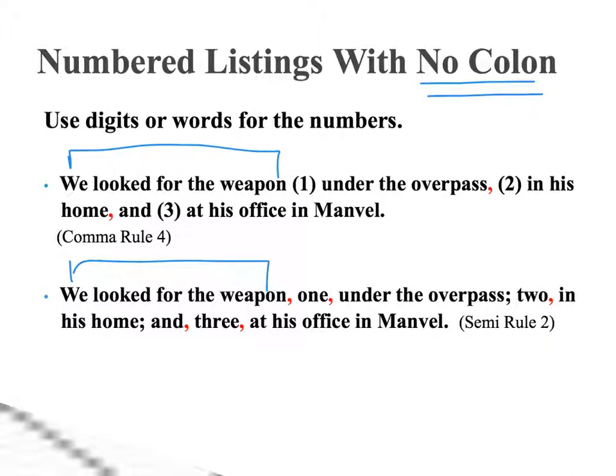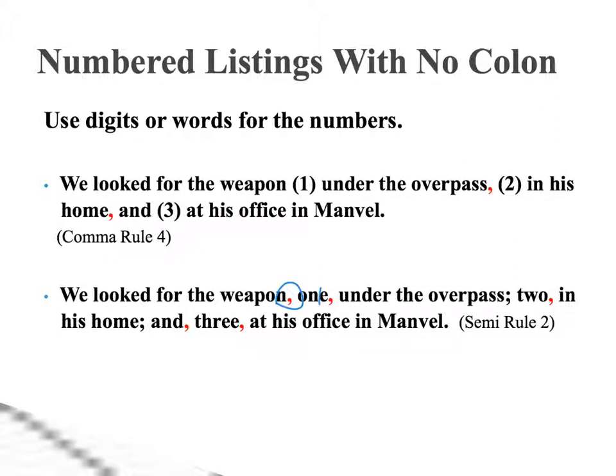Okay, they haven't completed their thought yet. The next thing is I want to bring your focus to the fact that you have to surround the numbers. When there's no piece of punctuation there, you have to put a comma. You have to treat these as parentheticals, so they must be set off or surrounded with commas.